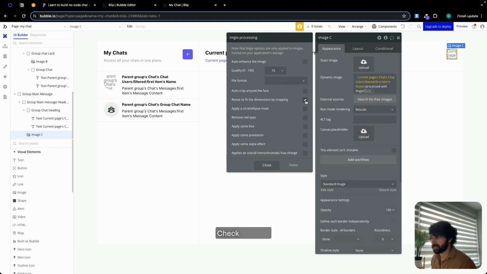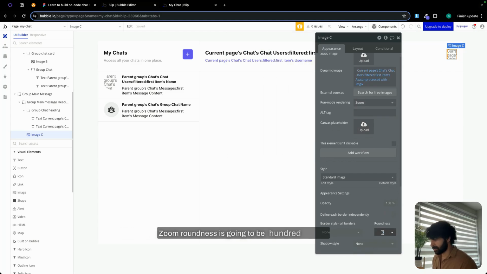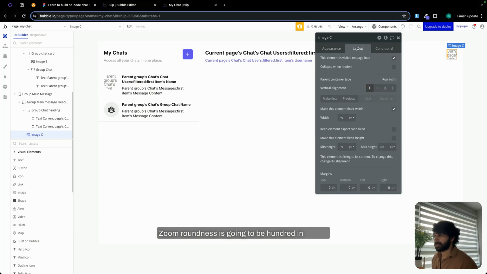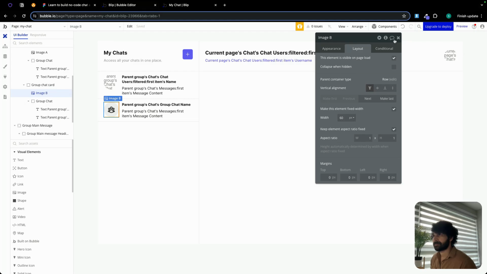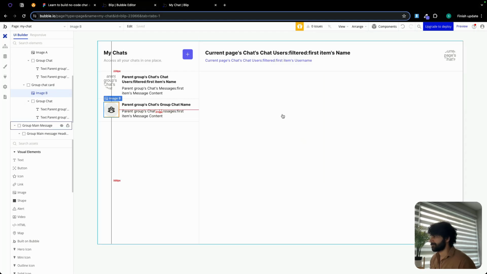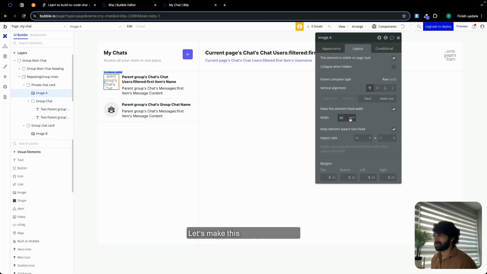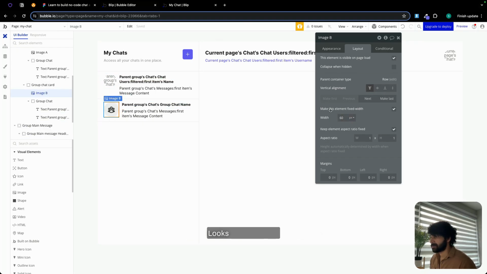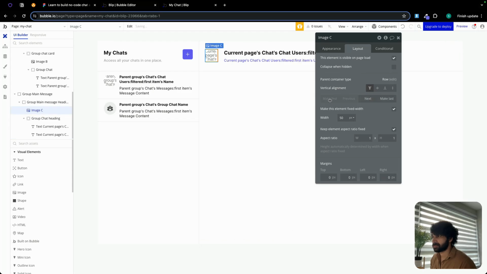Process with images. Check this box. Zoom. Roundness is going to be 100. In layout, let's make this 50, and let's keep element aspect ratio fixed. You know what? Let's make this 50 instead of 60. Looks way too huge. Let's make this image first.